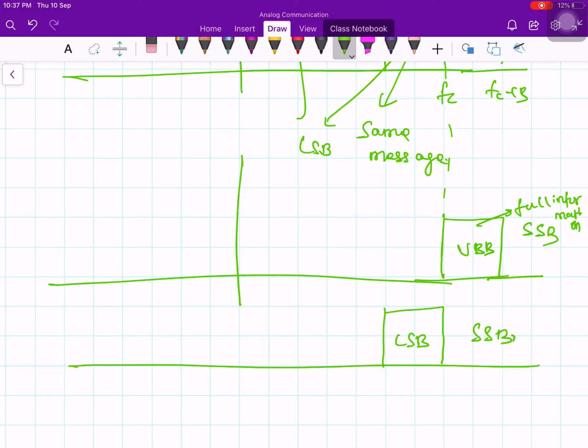It contains full information, and I could have exploited the symmetry somehow at the receiver. If I know the way of exploiting the symmetry, I could do it. We will discuss that later, when we discuss single sideband modulation.